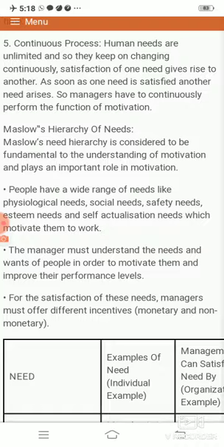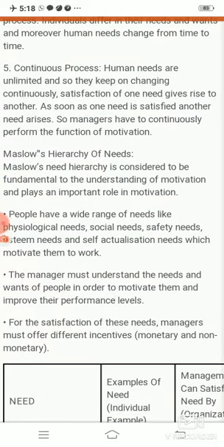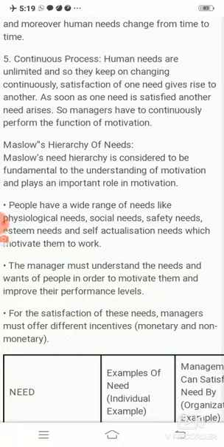In a classical paper which was published in 1943, he outlined the elements of an overall theory of motivation. When we talk about motivation, students, a lot of research has been done in the motivation field. Abraham Maslow was also one of those who researched the motivation concept, and after deep research, he outlined his theory as a human motivation theory. According to his theory, it was completely based on human needs.